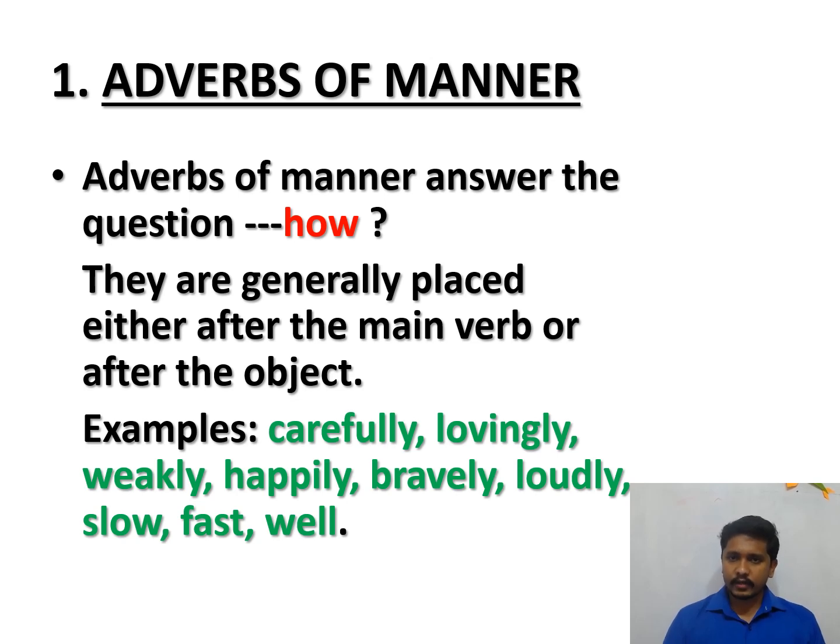After the main verb or after the object only we add the adverb of manner, and we should remember that this should answer the question how. Some examples which we use as adverbs of manner: carefully, lovingly, weakly, happily, bravely, loudly, slow, fast, well. These are some of the adverbs we use as adverbs of manner.